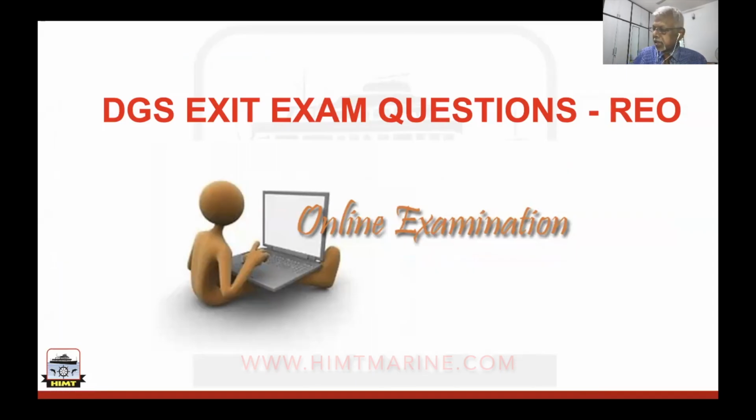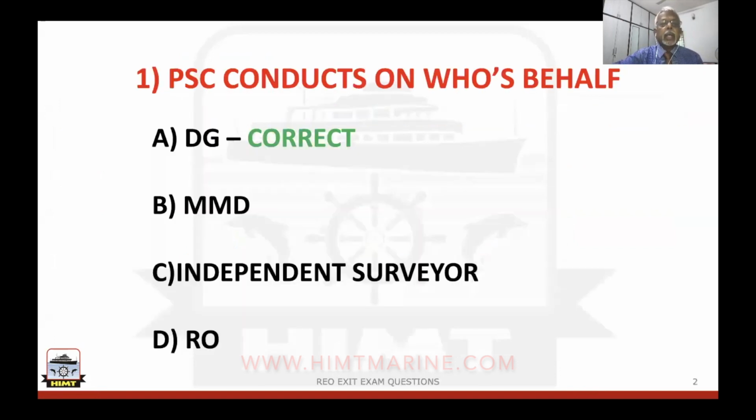The first question happens to be: port state control conducts on whose behalf? Four answers are given, as you can see. One is Director General of Shipping, Mercantile Marine Department, an independent surveyor, and a recognized organization like classification societies. So, gentlemen, the right answer for this is Director General of Shipping, because PSC, Port State Control, is done on behalf of the administration. So the right answer is Director General of Shipping, DG is the right answer, A.